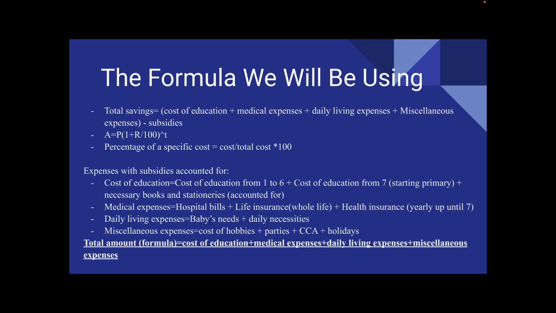All the expenses with subsidies accounted for are the cost of education from 1 to 6 years old and the primary school, which is from 7 years old, plus all the necessary books and stationaries. The hospital bills, life insurance, health insurance, all yearly until 7 years old will also be accounted. Daily living expenses like baby's needs, daily necessities such as food, shelter, and water will also be accounted for. Miscellaneous expenses such as cost of hobbies, parties, and co-curricular activities like holiday vacations will also be accounted for.